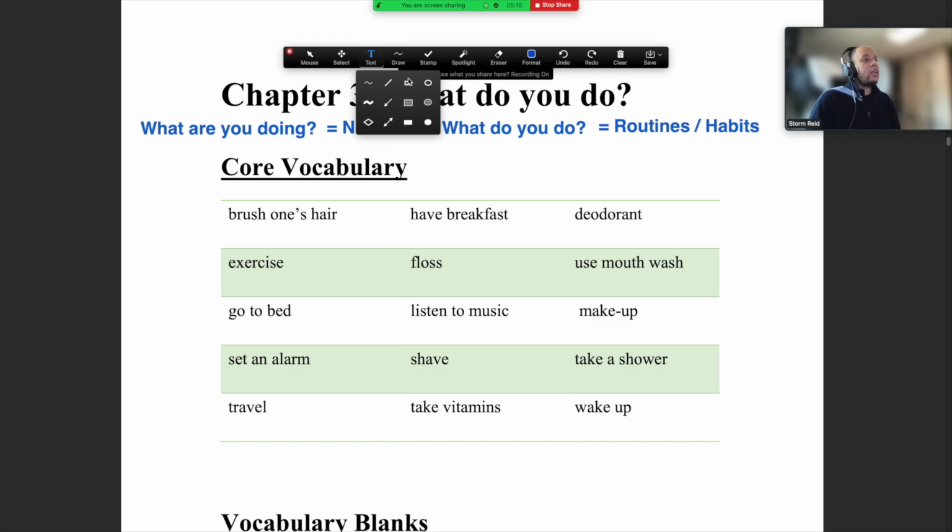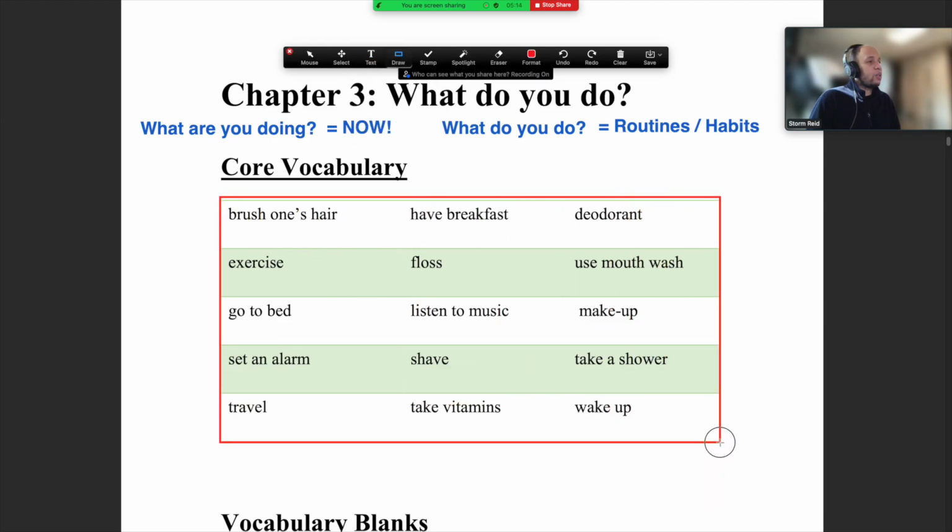If you look at these words, our 15 words that we usually do, you can see things that you probably do every day. Unless you're me, I don't brush my hair, I have no hair. You probably brush your hair every day. Some people exercise once a week, twice a week, three times a week. Everybody goes to bed. Maybe you set an alarm every day.